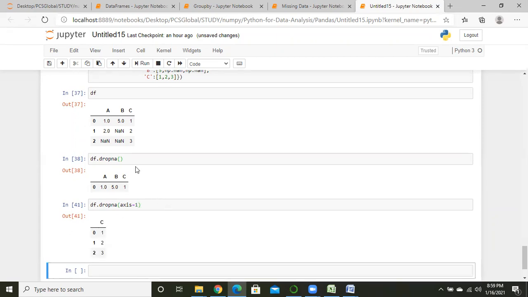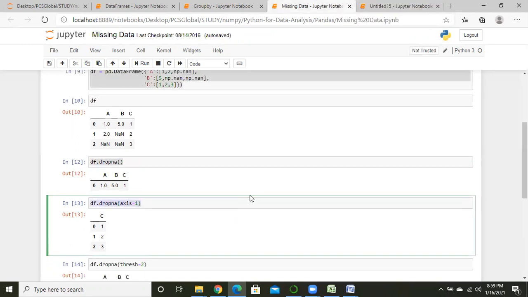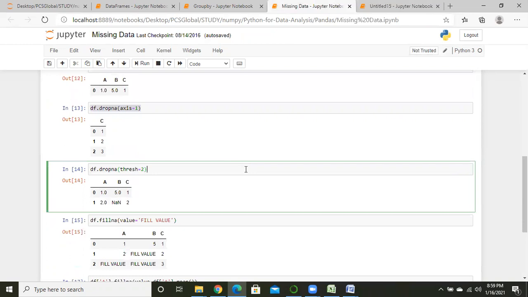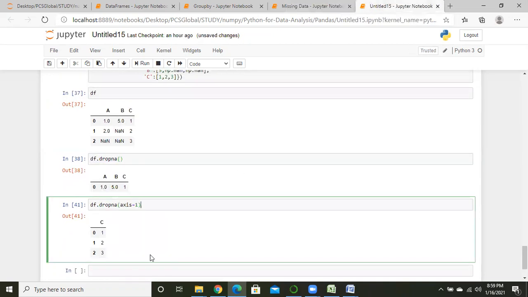If we didn't use axis equal to 0, there is no issue, no problem. Python takes it row wise. By default it is row wise. Okay, so this is a nice operation. Just see it.